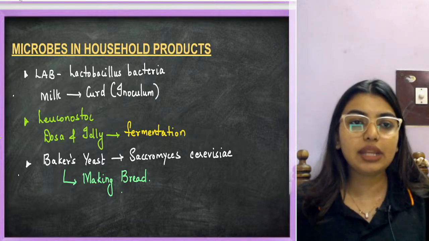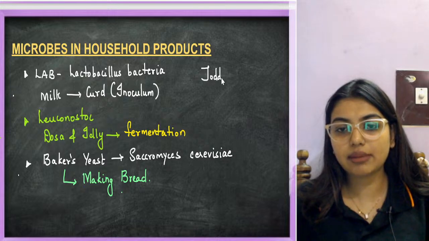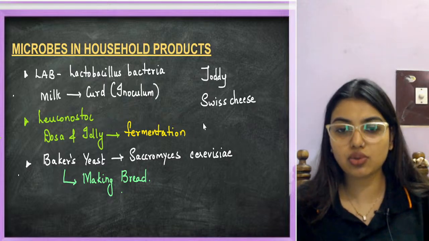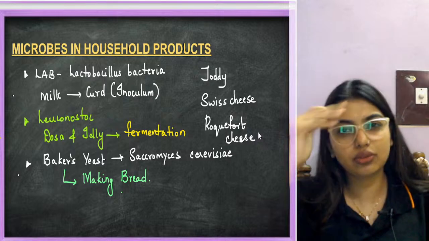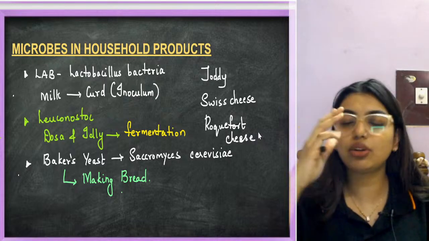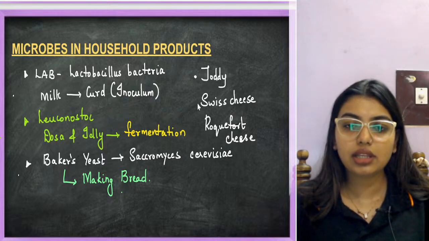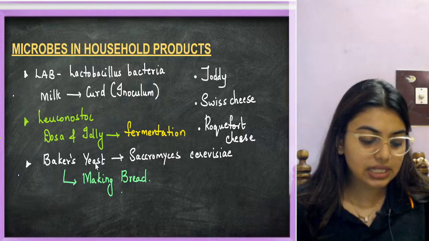So that's why making bread. Okay, done. Then what else? Toddy. See, nothing as such is mentioned, just remember the example toddy. Then remember Swiss cheese. You should know which are the examples that are good for our household. And Roquefort cheese. It's actually Propionibacterium and Penicillium roqueforti, all these other microbes that help, but you do not have to know that. Toddy, I think I've already told my students. Roquefort cheese. These are the different things, the household help.